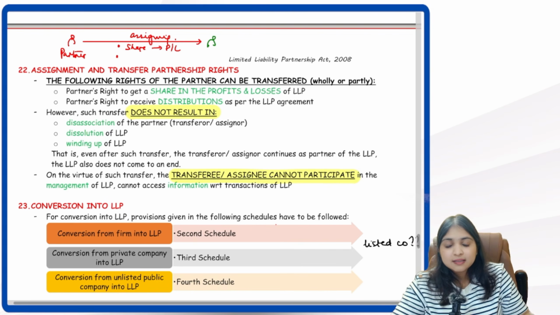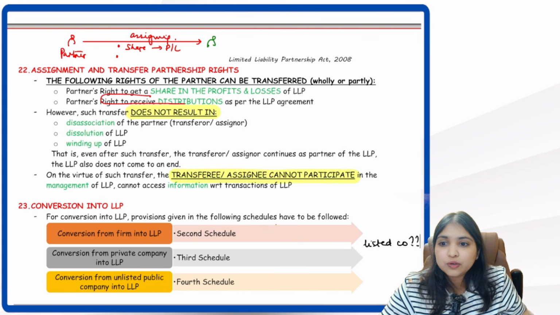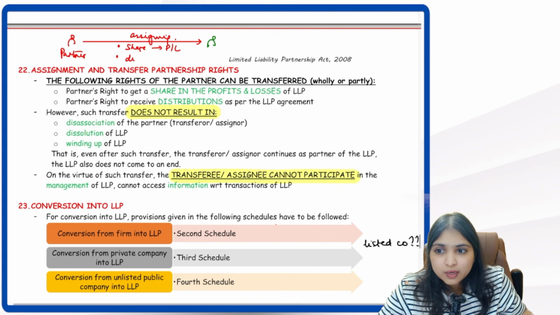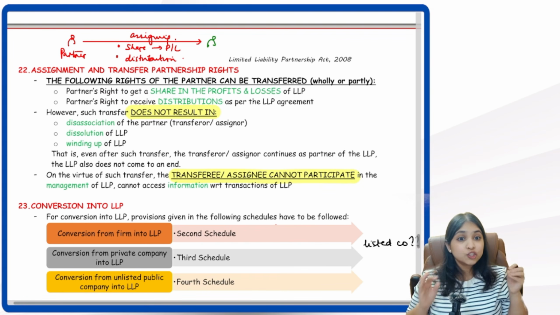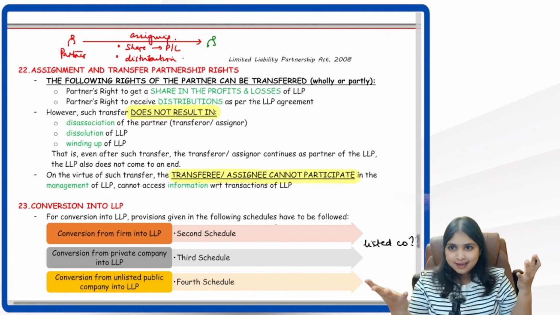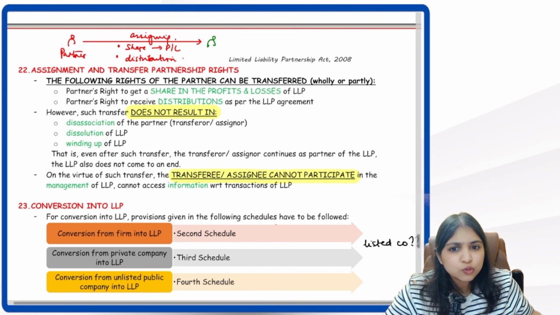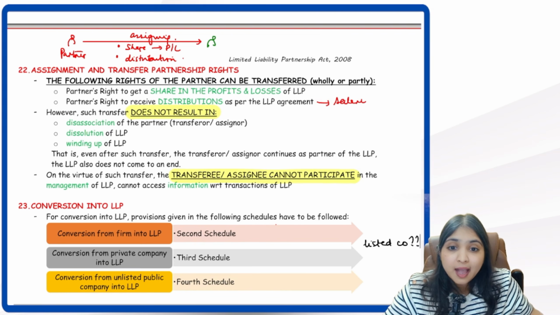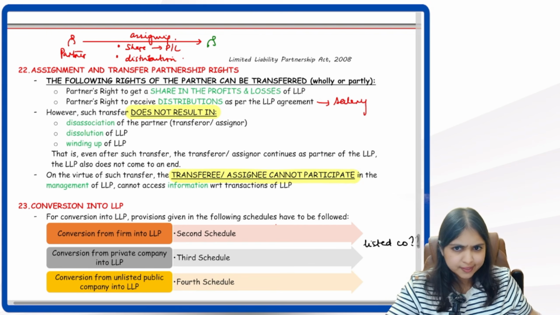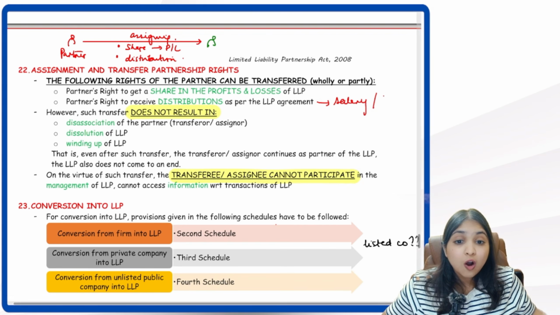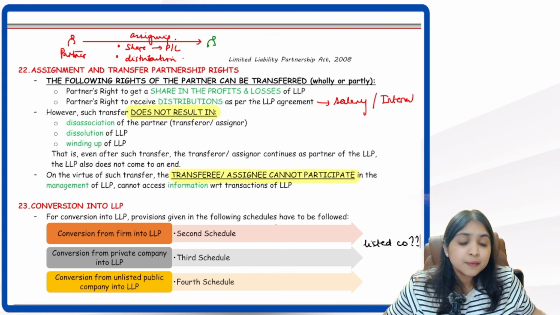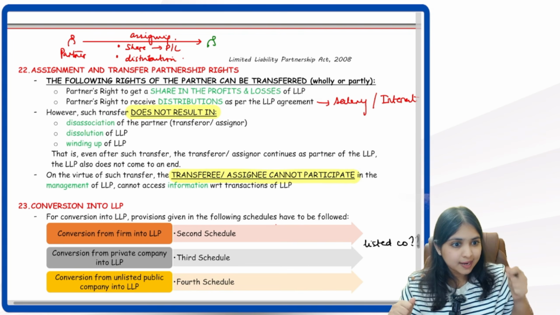And he's assigning his right to receive distributions. So he's assigning two things to Green. For example, let's say he has the right to get salary or remuneration from the LLP, or let's say as per the LLP agreement he has a right to get interest from the LLP.